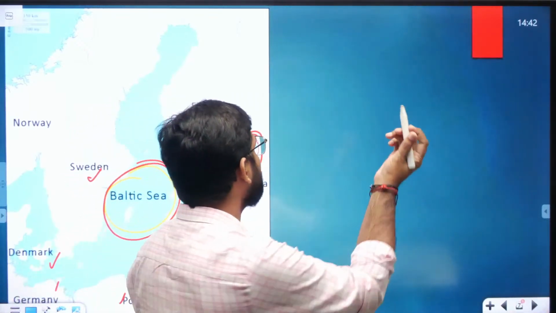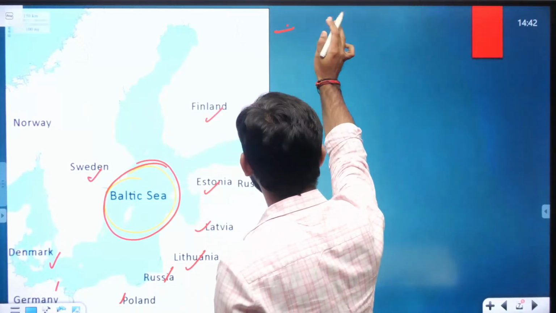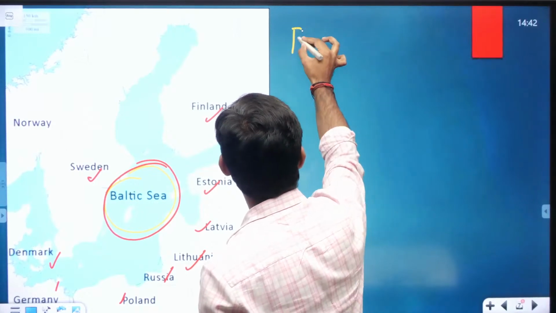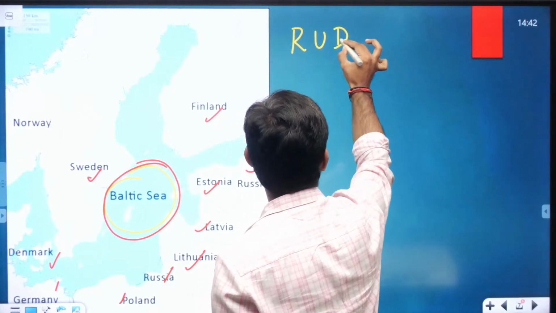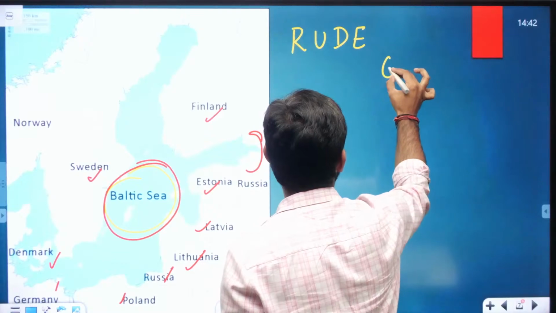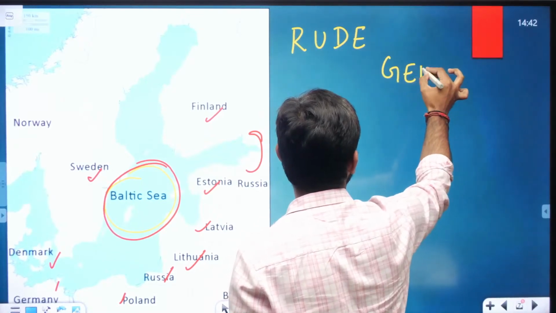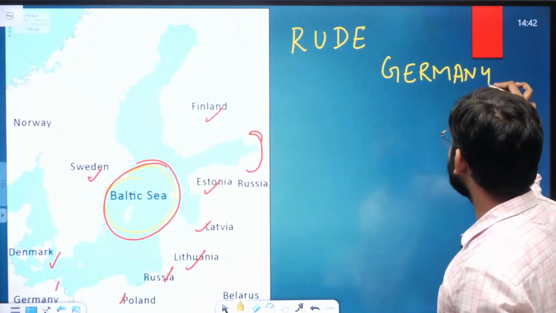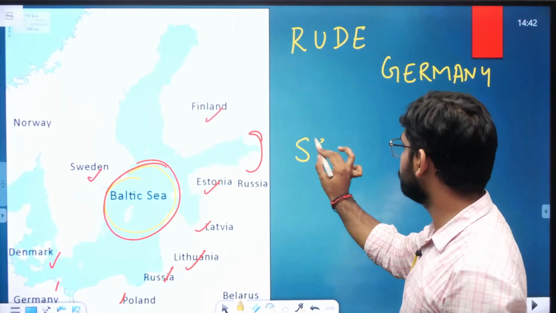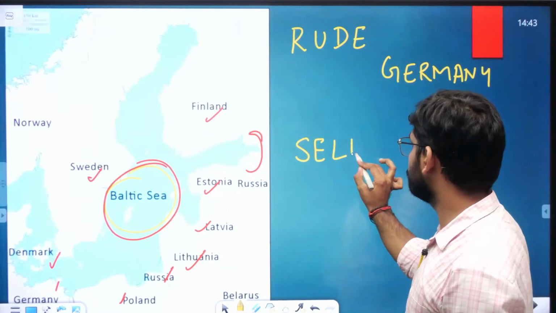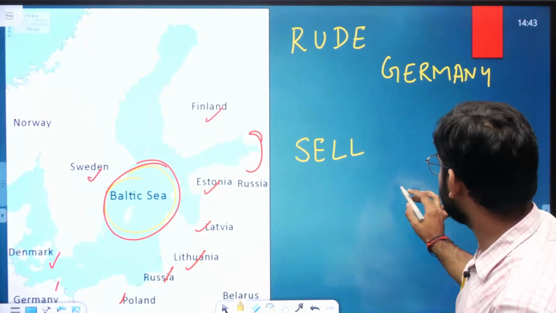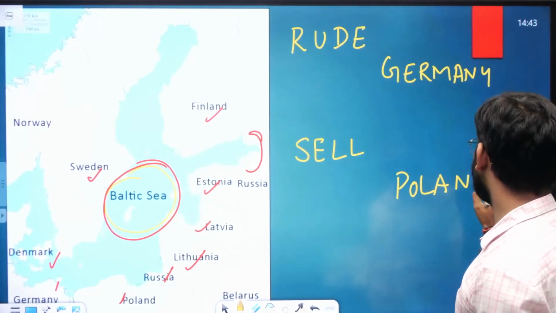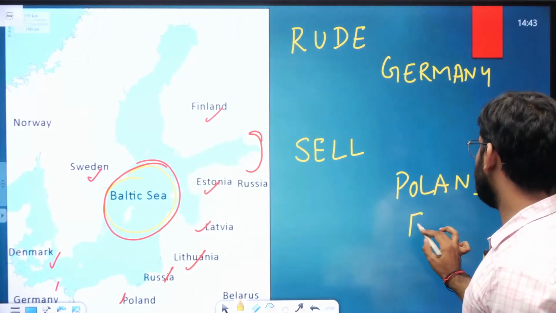So let's write the mnemonic here. Root Germany, sell, Poland and Finland.